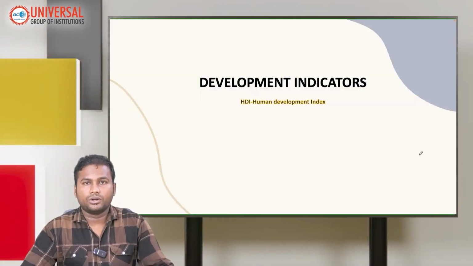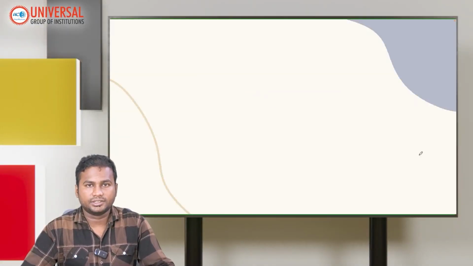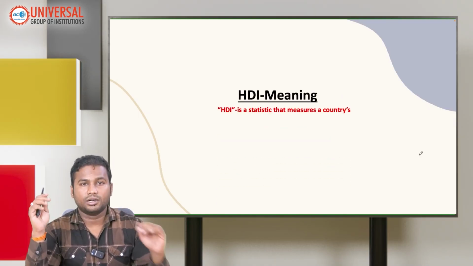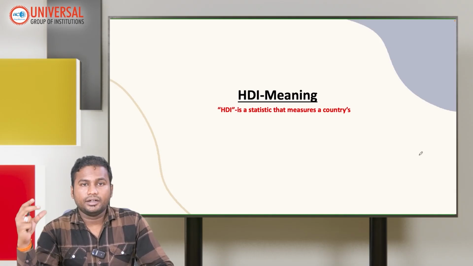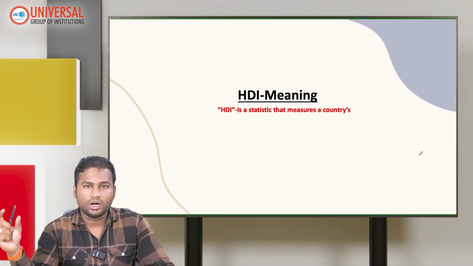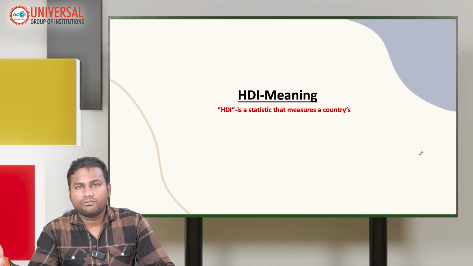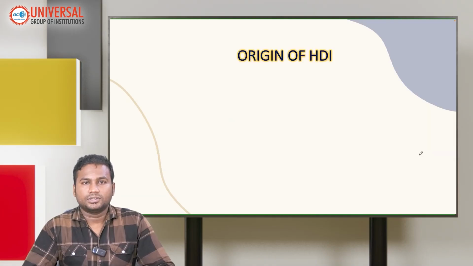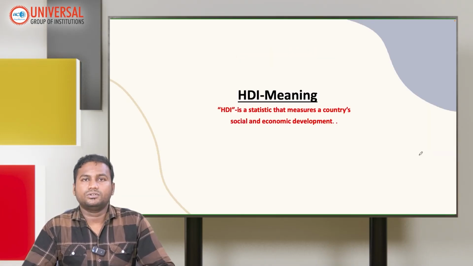Today's topic that we are going to learn is Human Development Index. It is an important indicator that we are going to learn. HDI is nothing but a composite index. We are using a statistical tool to measure and quantify important social factors, economic factors, and other health factors. So this is the meaning that you have to use.